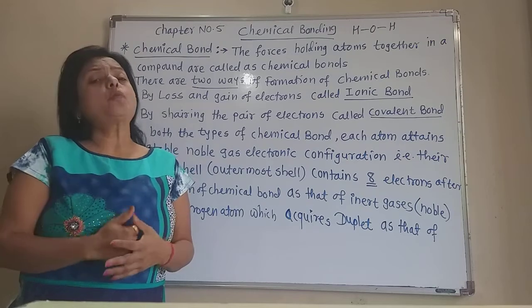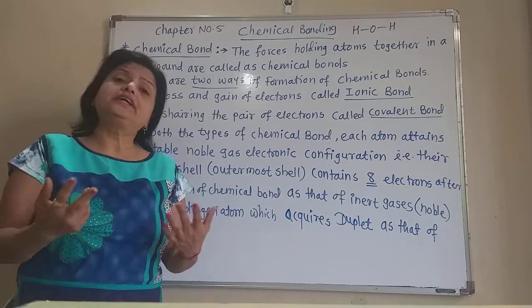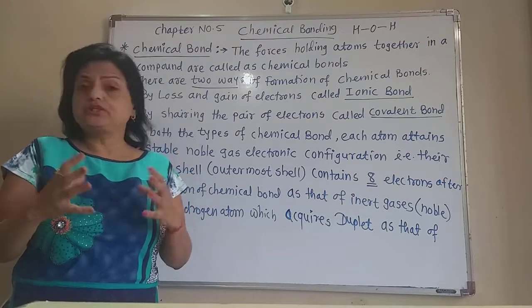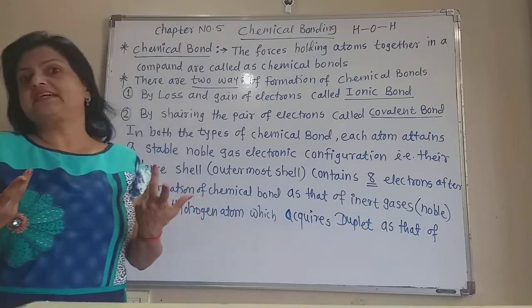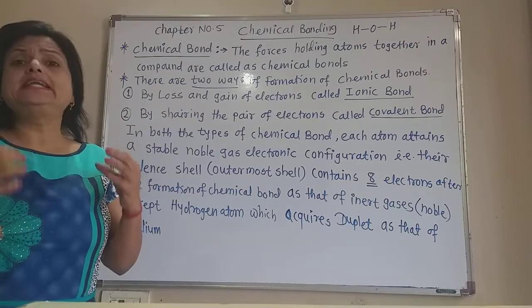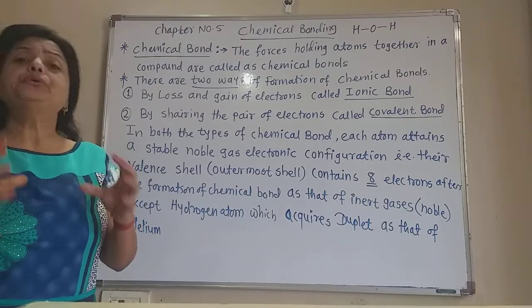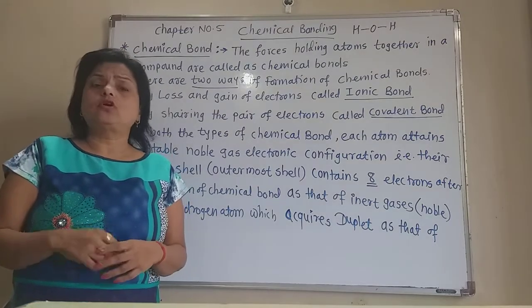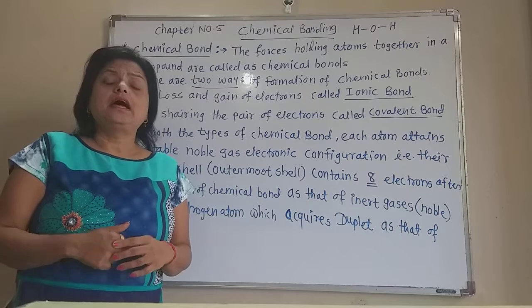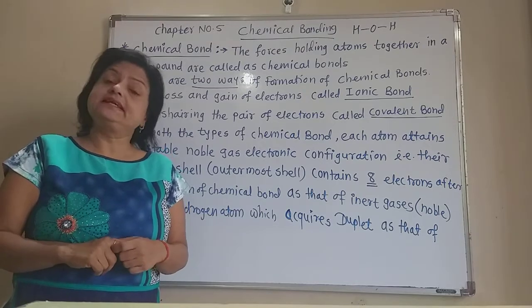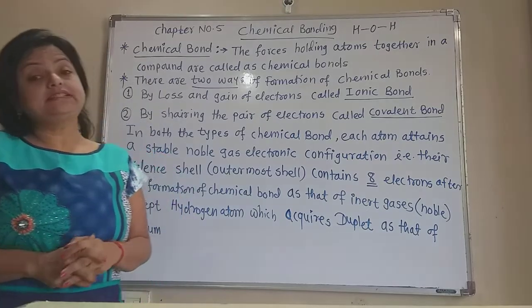Helium has only 2 electrons. The atomic number of helium is 2, so it contains 2 electrons. The first shell is completed by 2 electrons, because the first shell always contains 2 electrons. So helium has a duplet. But the other inert gases, or noble gases, have the octet in their outermost shell, that is, they contain 8 electrons in their outermost shell.